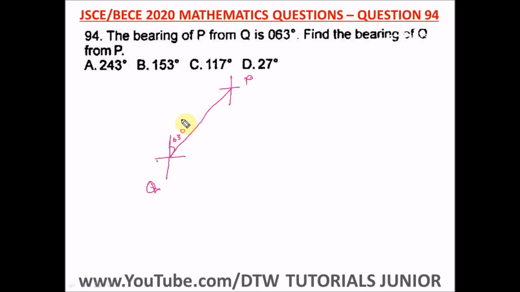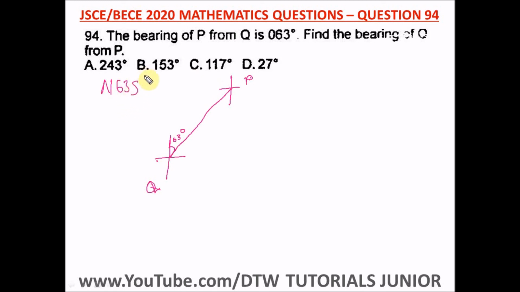Remember, in bearing, you start from the north side and you take it clockwise. This is 3-digit bearing, so you start from the north and take it clockwise. This is not compass bearing. Compass bearing is when you have, let's say, north 63 east, or north and south.